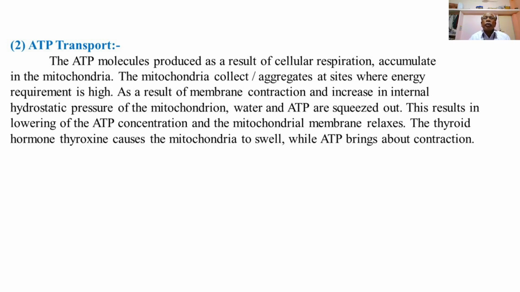Then another function of the mitochondria is thermogenesis, that is generation of heat. Thermogenesis or generation of heat. The special tissues of the chest region of hibernating mammals like bats and young mammals are known as brown fat. So there are certain animals, hibernating mammals like bats and young mammals, in which there is brown fat.